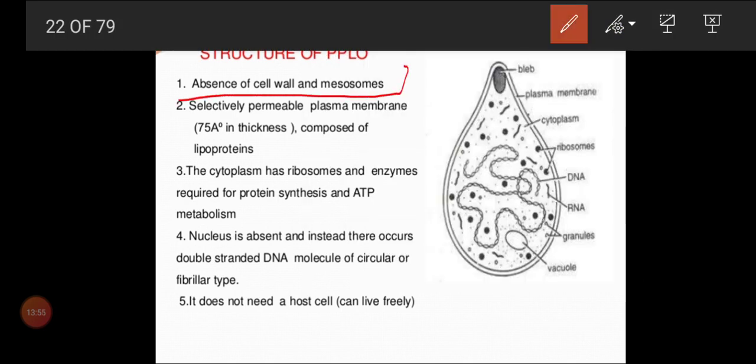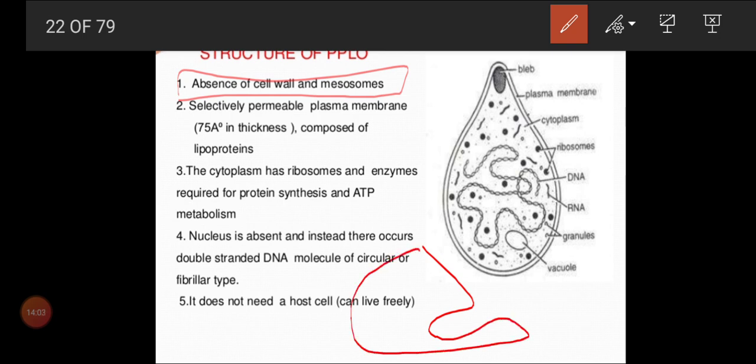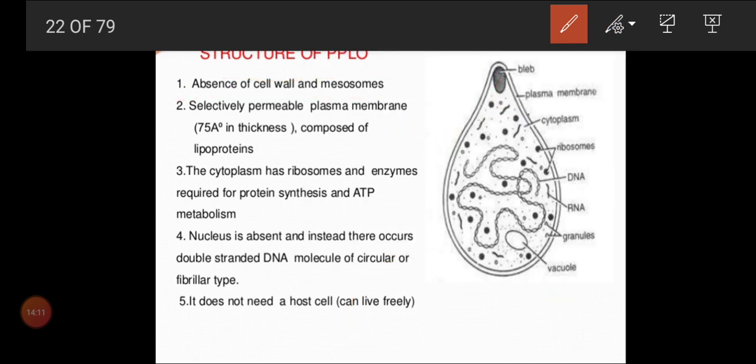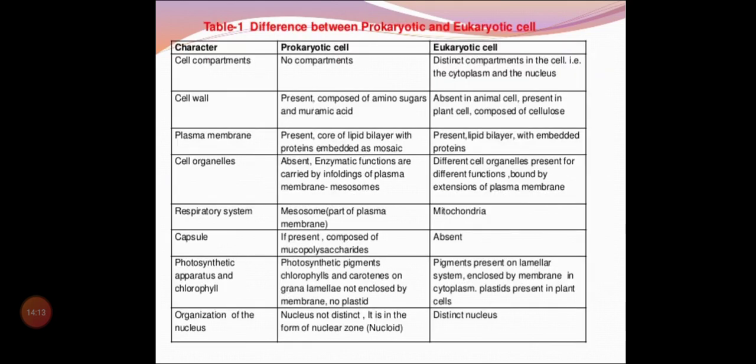We are telling, what is the characteristic of bacteria? The characteristic of bacteria is the presence of cell wall and mesosome. The plasma membrane is folded and forms a structure called mesosome. Both are also absent in the mycoplasma. That only you want to remember under PPLO structure. And now the difference between prokaryotic and eukaryotic cells. We have already learned that in the lower classes, so we can see the differences quickly.